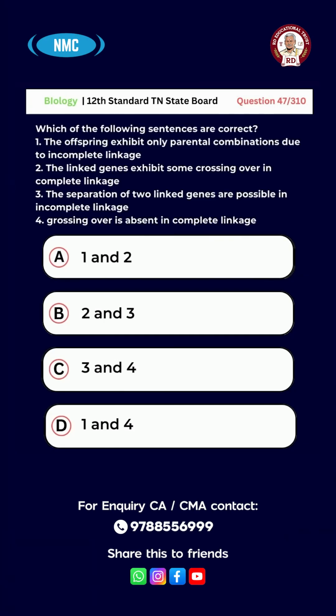Crossing over is absent in complete linkage. The options are A, 1 and 2, B, 2 and 3, C, 3 and 4, D, 1 and 4. And the right answer for this question is option C, 3 and 4.